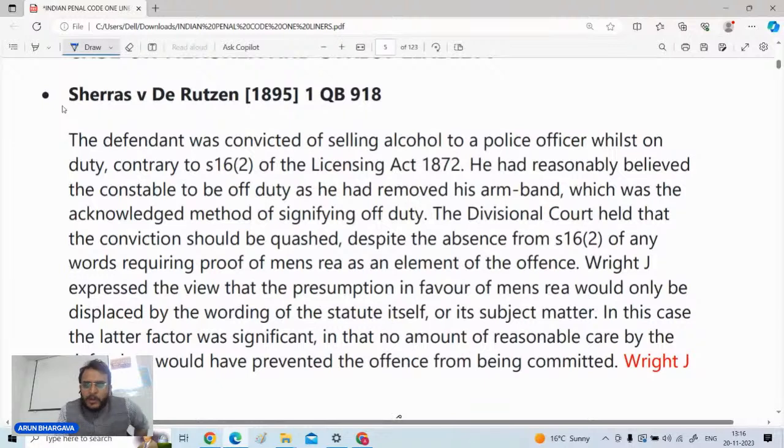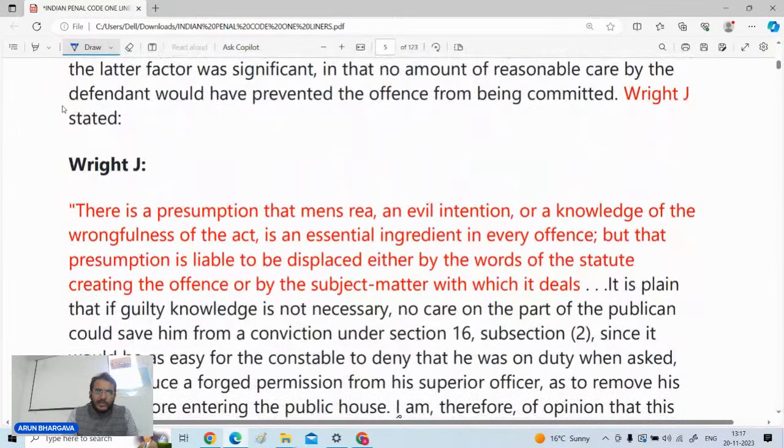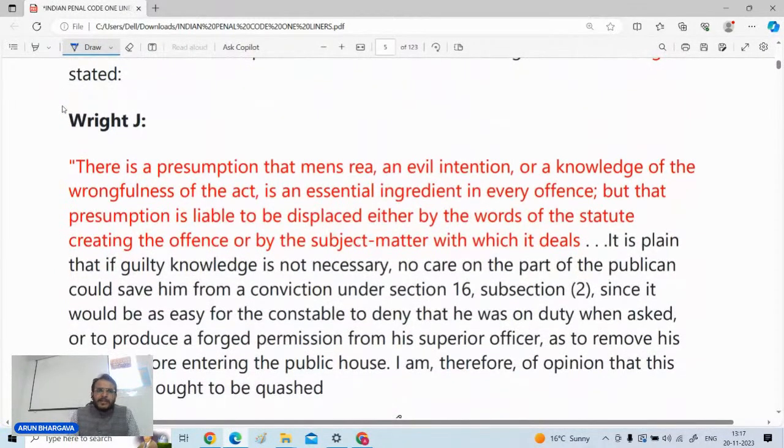Another important case, Sherras versus De Rutzen, a very, very important case with respect to the concept of strict liability. It usually comes up as the question of which is a case of strict liability. So it is Sherras versus De Rutzen. The case was decided by different judges, but Lord Justice Wright has given this particular pointer,